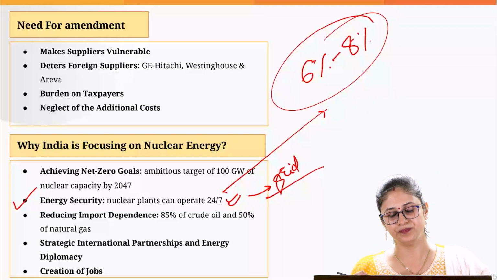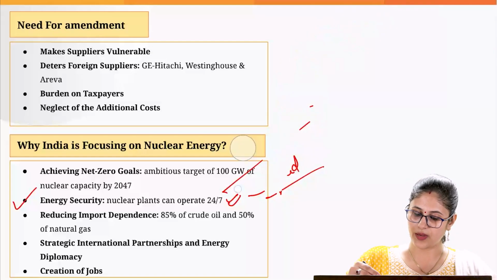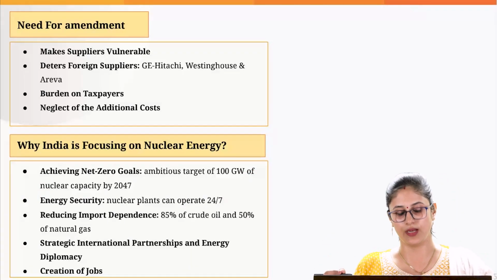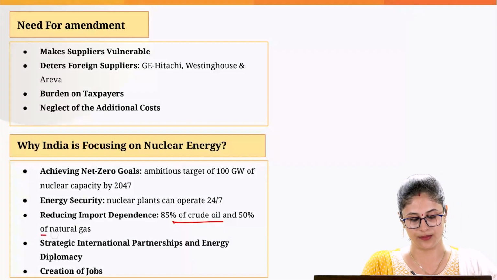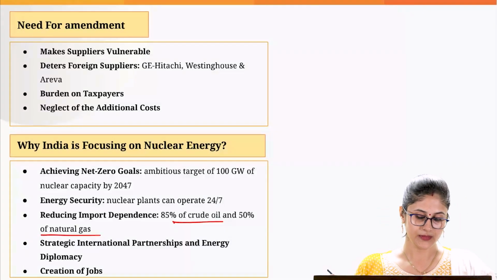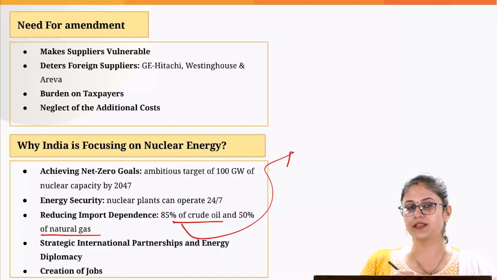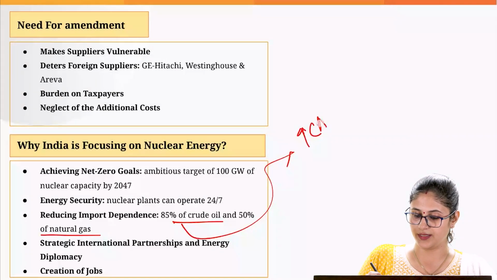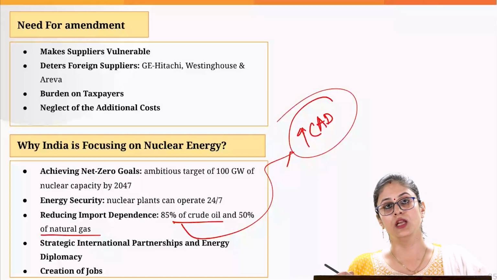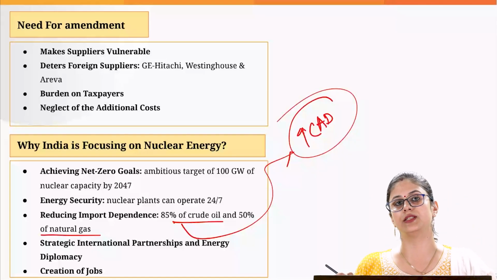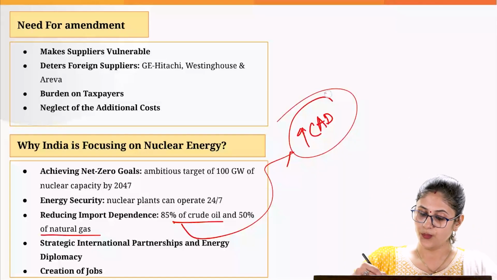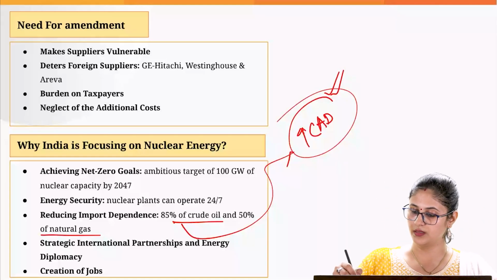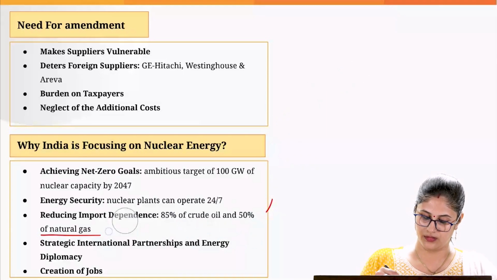Then another reason why India is focusing on it is in order to reduce its import dependence when it comes to fossil fuels, when it comes to natural gas. Because whenever there is fluctuation in the oil prices, we witness an increase in the current account deficit. So if we focus upon the nuclear energy sector, we can address this current account deficit.